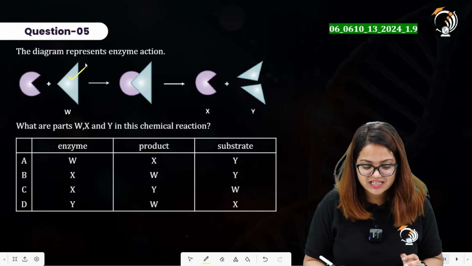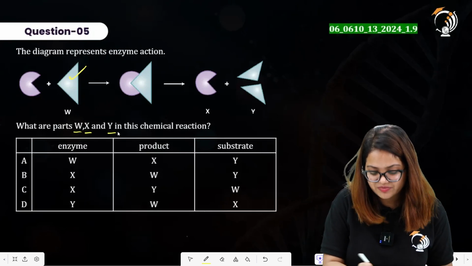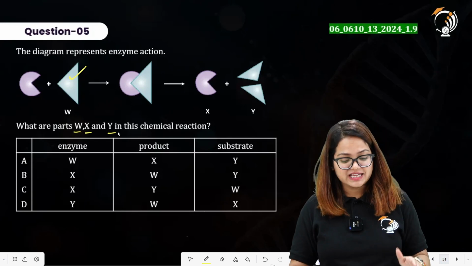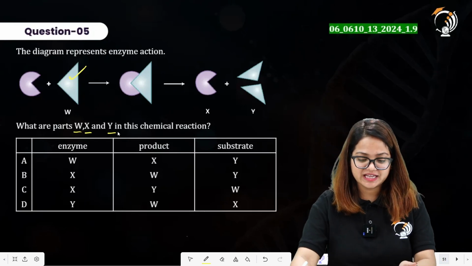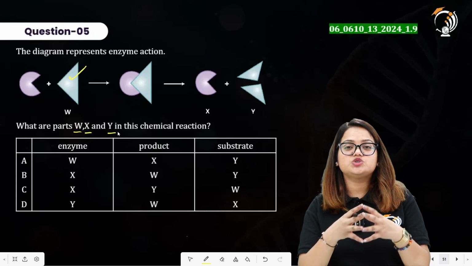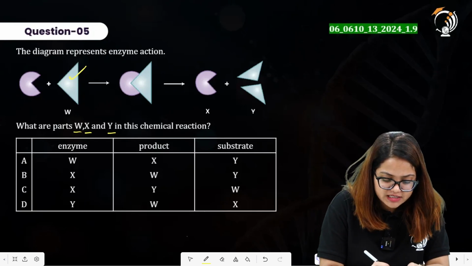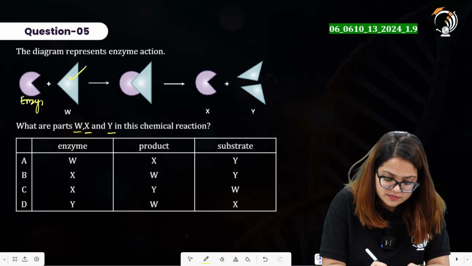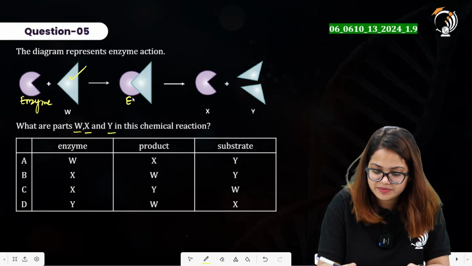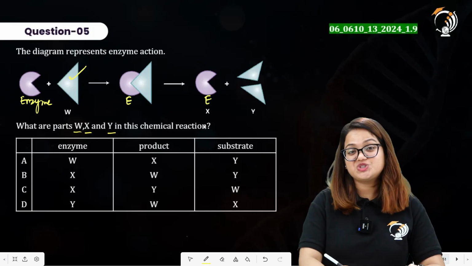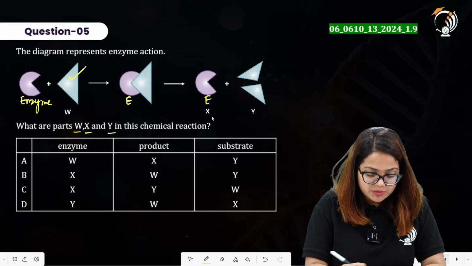So the question is asking what parts W, X and Y in this chemical reaction are. You will say that the substance which is not being changed in a chemical reaction is an enzyme, as it is simply not showing any change in its structure. W is a substrate.